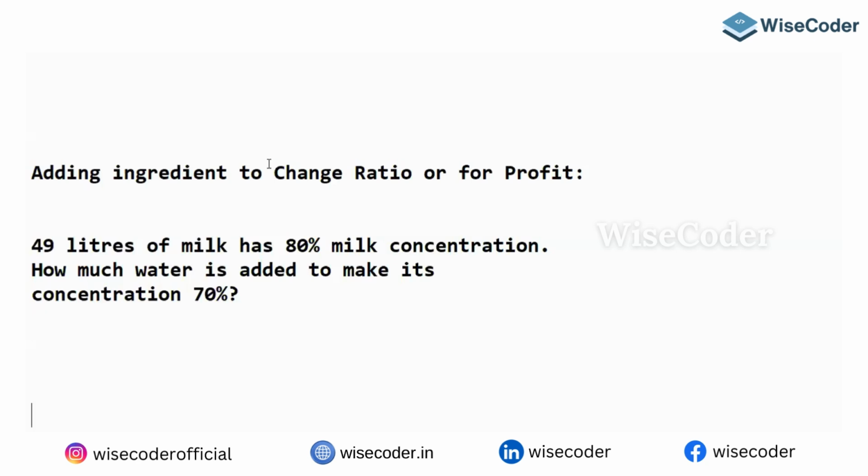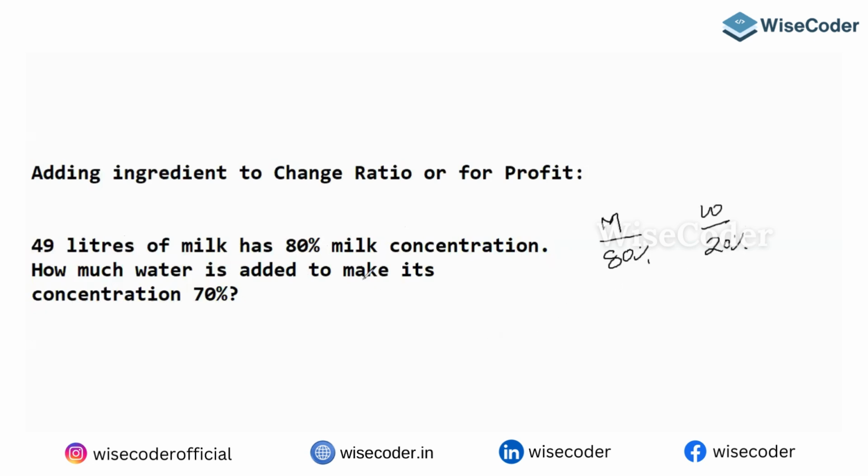Look at how we are dealing with this. How much water do we need to add to make a concentration of 70? 49 liters of milk has 80% concentration, so can I say milk is 80% and water is 20%?